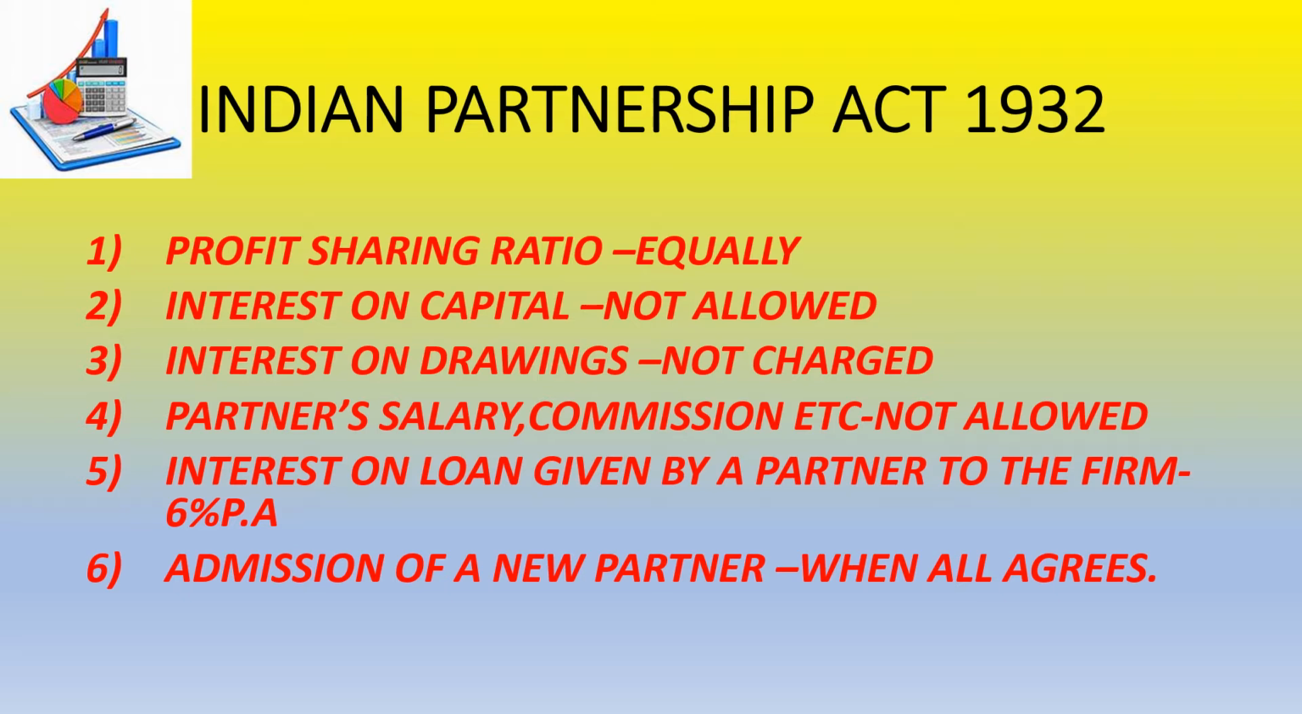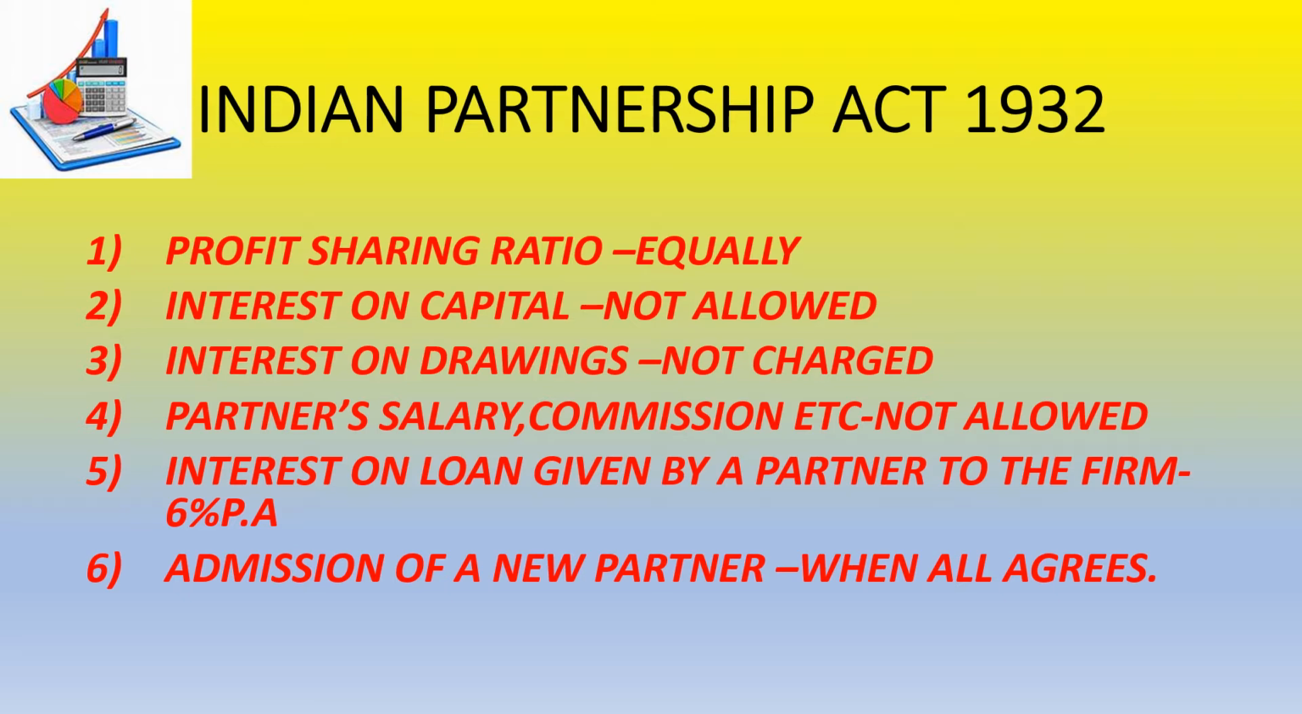Interest on drawings is when any partner withdraws certain money from the company for personal use, and then the company charges interest on drawings from the partner. That is also not to be charged. Interest on capital is an expense for a company. Interest on drawing is a revenue for the company. Partnership salary, commission, etc. are the different benefits which are given to the partners. They are also not to be allowed.